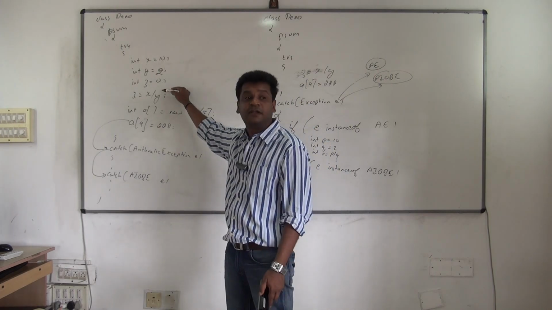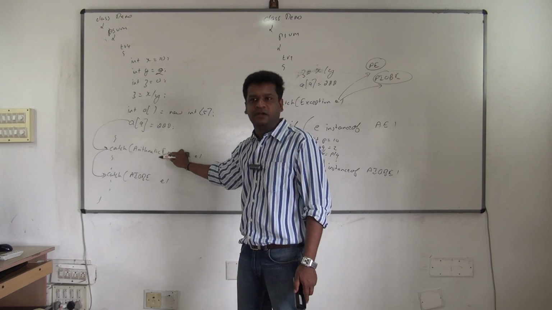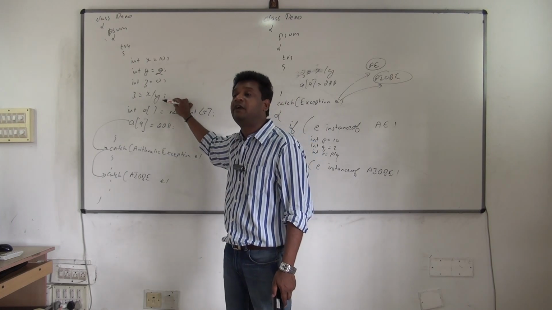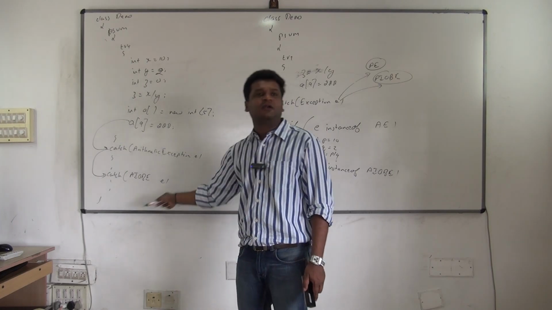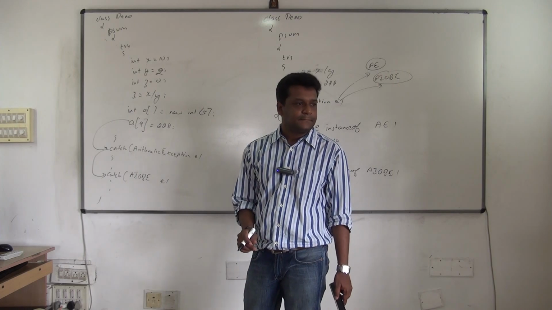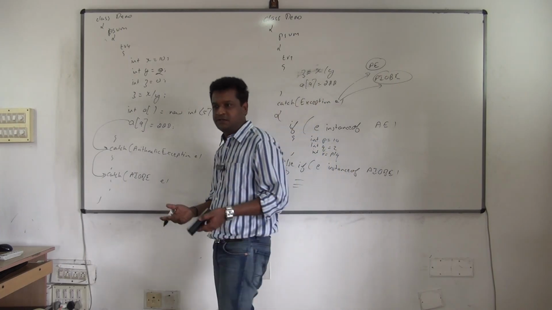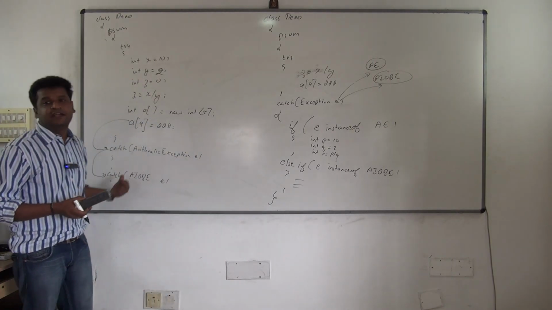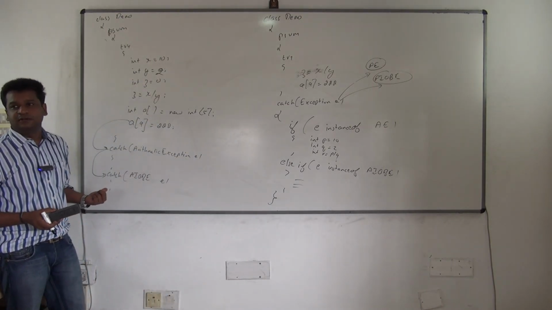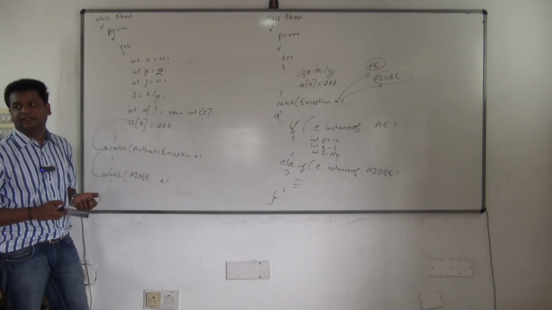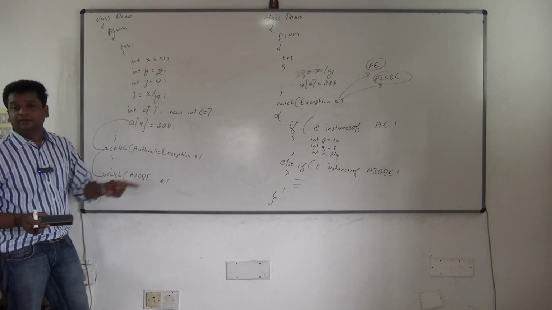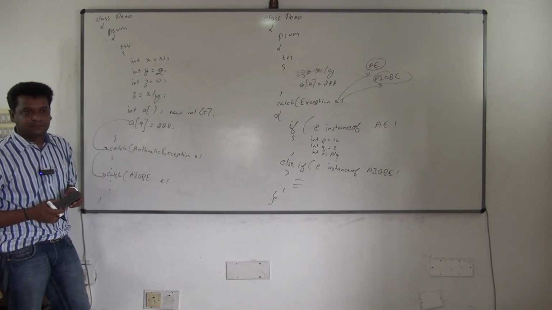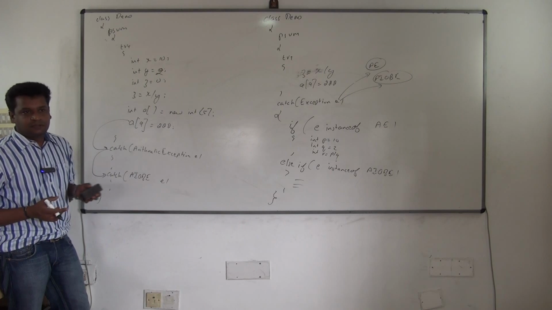If arithmetic exceptions are occurring, where will it be caught? Arithmetic only. If array index out of bound is occurring, where will it be caught? Array index. So the correct logic gets executed. We don't have to worry too much about this. Wherever the exception occurs, whichever error occurs, the correct catch block gets executed. So better go with this. Write multiple catch statements instead of using Exception. Understood? So this is the best way.